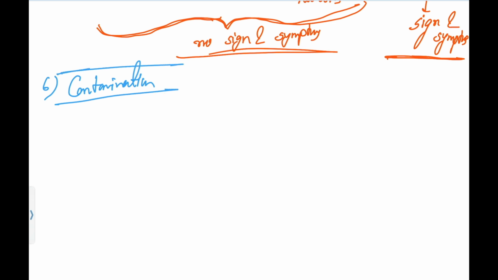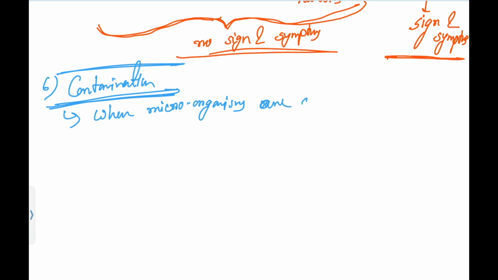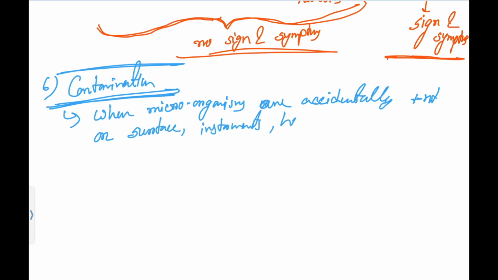What is contamination? That is also related to terminologies of infections. So what is contamination? When organisms are accidentally present on surfaces, instruments or hands, we will call it that we got contaminated. So that's why sterilization or maintaining the sterility is very important.